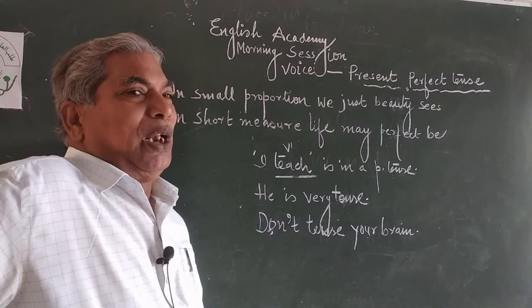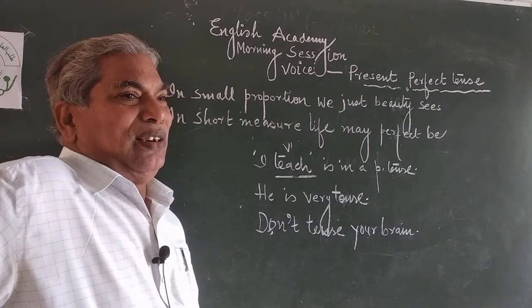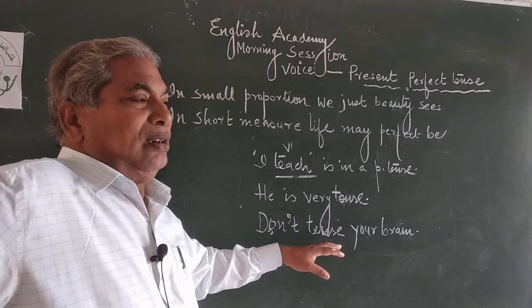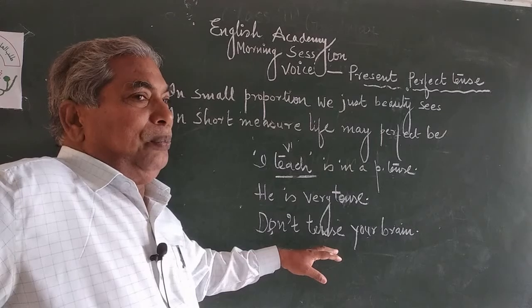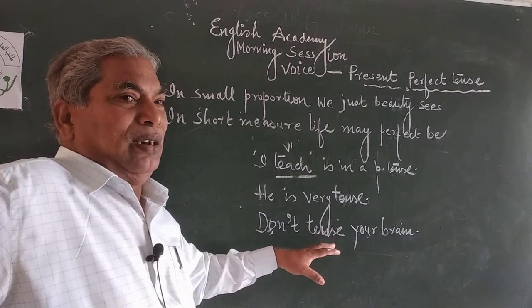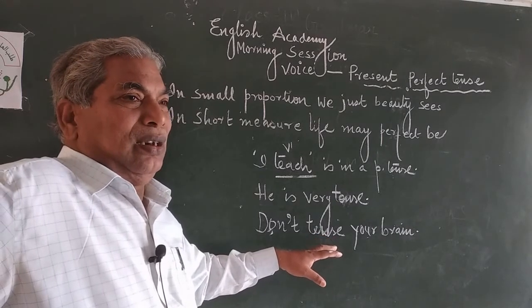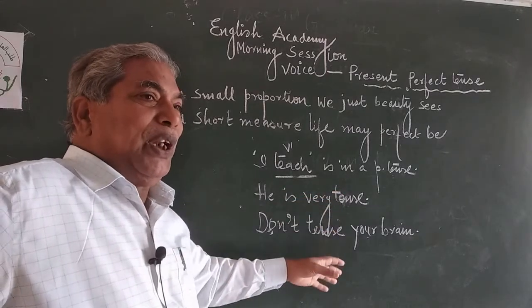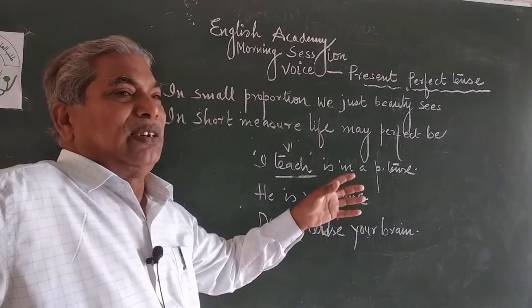Don't be nervous. So don't tense your brain. Be relaxed. So one word, but it has played different roles in different sentences.